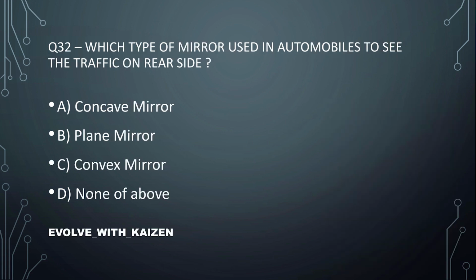Question number 32. Which type of mirror is used in automobiles to see the traffic on rear side? Answer is option number C, convex mirror. You can find this type of mirrors fitted in your bikes or cars.